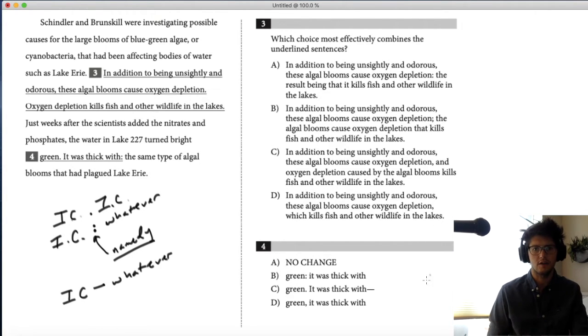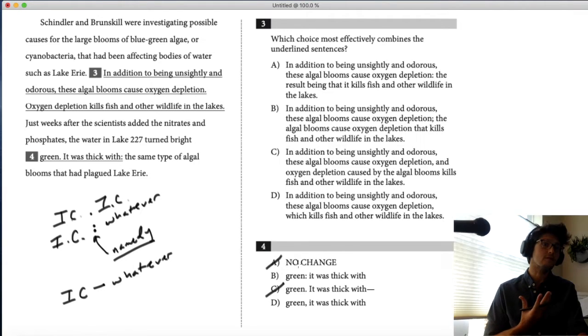So look, I can cross off C and A because they're exactly the same. There is no difference between putting a colon and a long dash after the word with. They're both wrong because it's not a full sentence to say, it was thick with, right? That's not a full sentence.